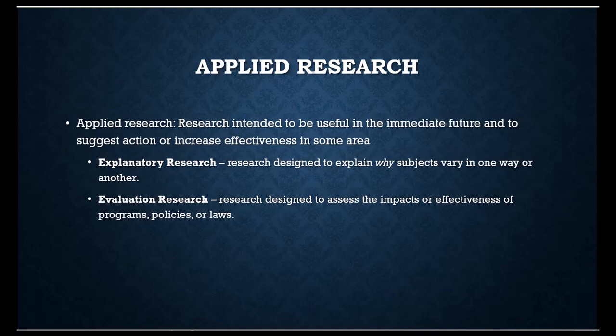Next, we have applied research. Applied research, again, can be divided into two subcategories, but applied research is research that's intended to be useful in the immediate future and to suggest a course of action or increase the effectiveness in some area. So here we're actually trying to explain or solve a problem. So the first here is explanatory research. This is research that's designed to explain why something happens, why subjects vary in one way or another. We're trying to answer a why question.